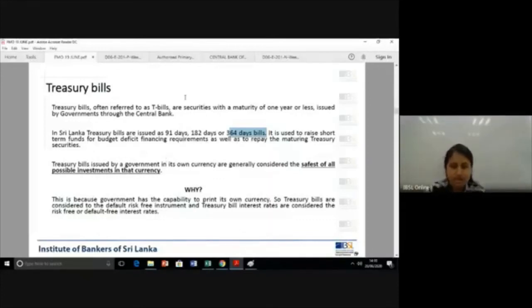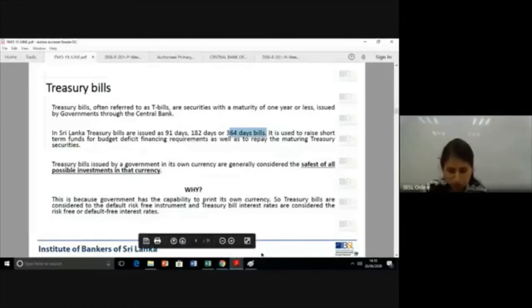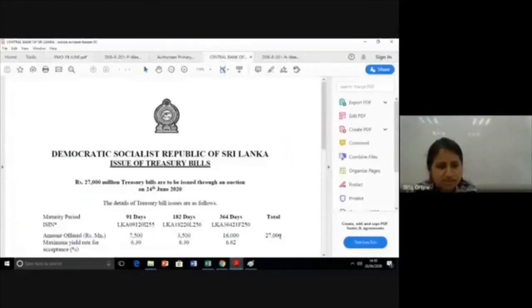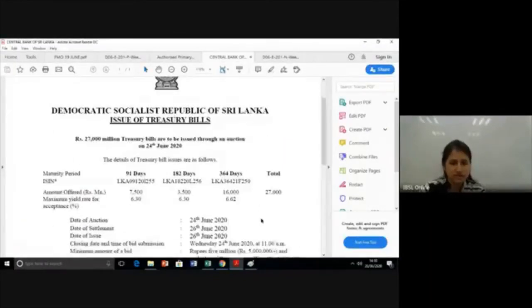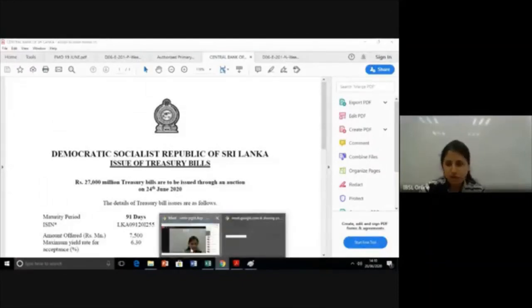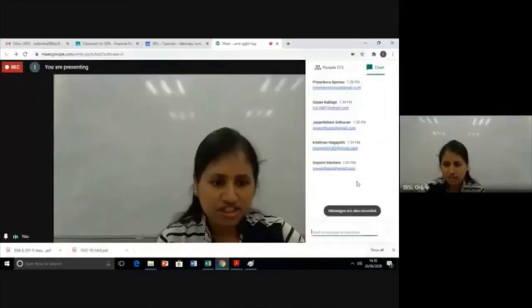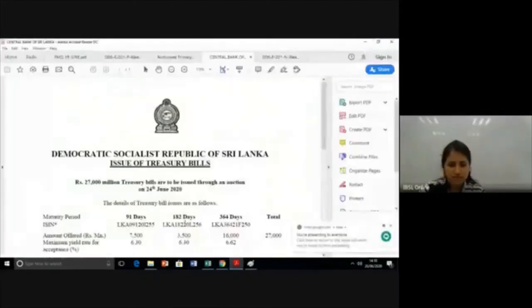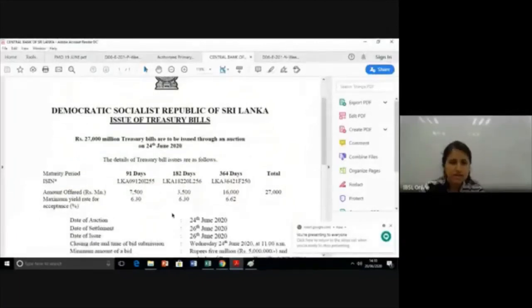Now here what I wanted you all to go through is this notice, which was released this week. It was published by the Central Bank. Can you all see it? If you can't, mention it. So here you can see it's 91 days, 182 days, and 364 days, which is the usual maturity period.